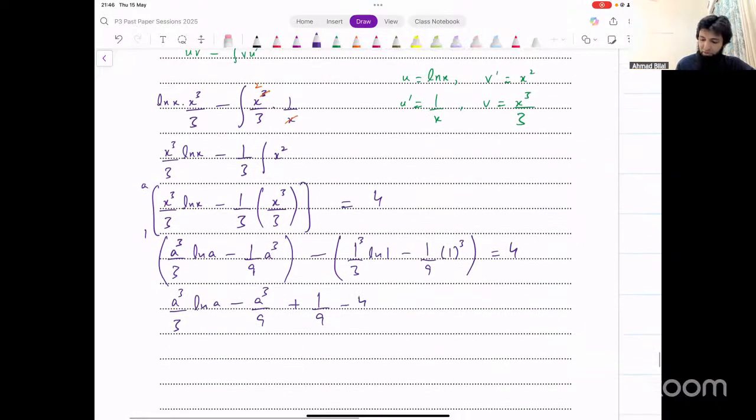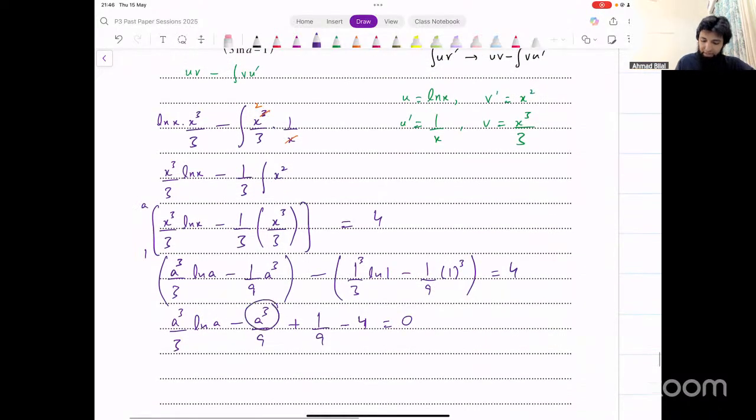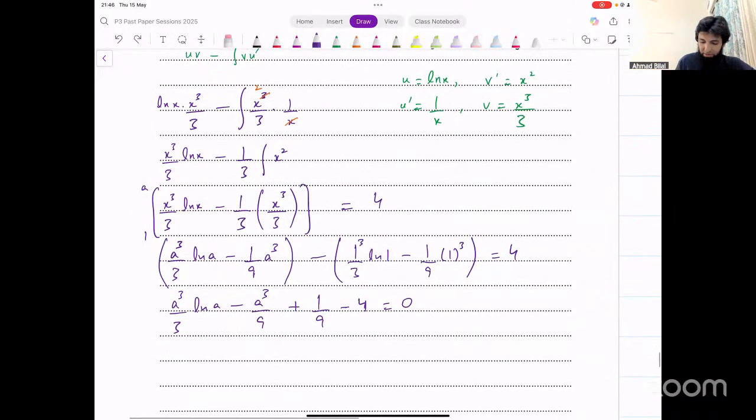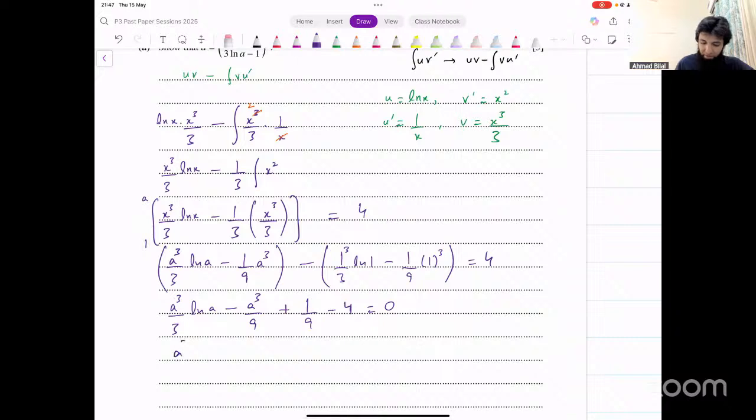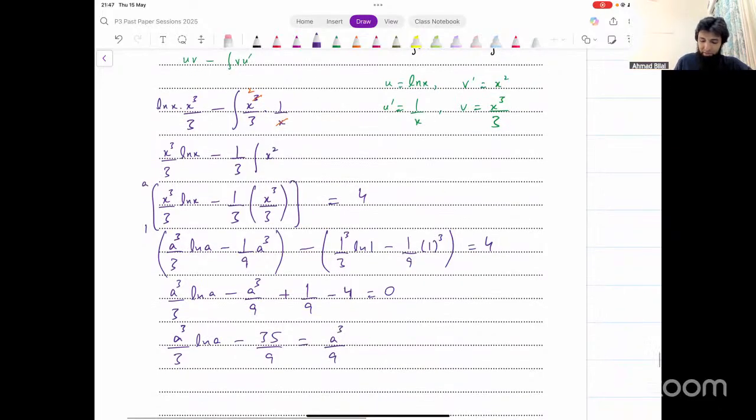minus 4 equals 0. Now, we want to make this a the subject. I can just take that to the other side because this is negative, it'll become positive when it goes to the other side. Let's simplify everything else. a cubed over 3 into ln of a. What about this? 1 over 9 minus 4. What does this give us? Minus 36 plus 1, that's minus 35. Minus 35 over 9, that equals a cubed over 9. Multiply the whole equation by 9. That will give us 3a cubed.